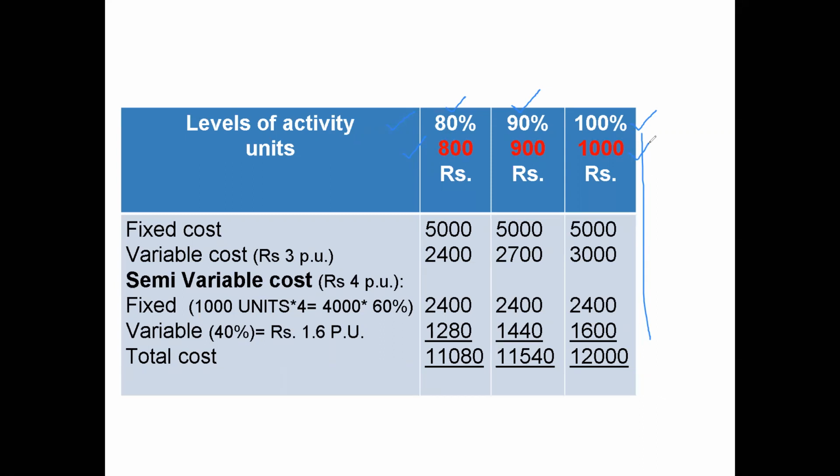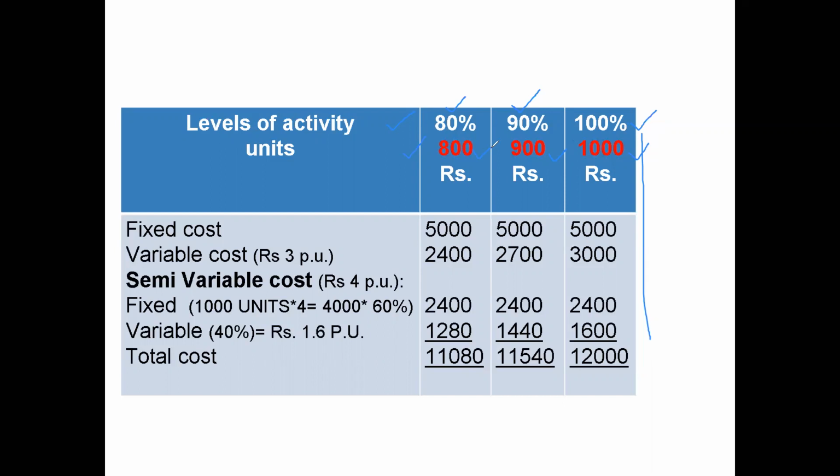So, for 90% capacity, units produced is 900. Likewise, when 100% capacity is there, 1,000 units are produced. So, when 80% capacity is there, 800 units are produced. So, it would be 800 into 100% upon 1,000.